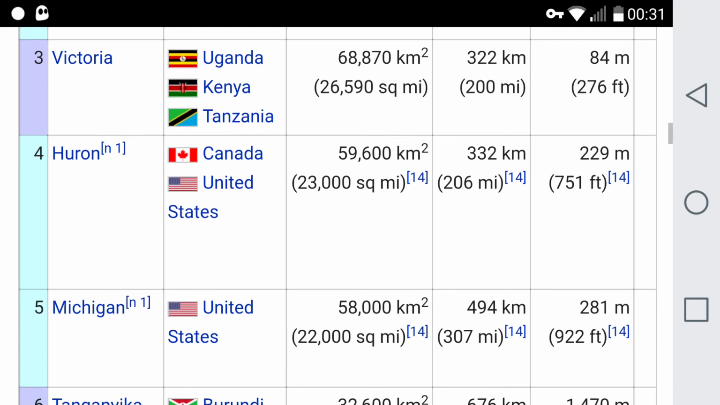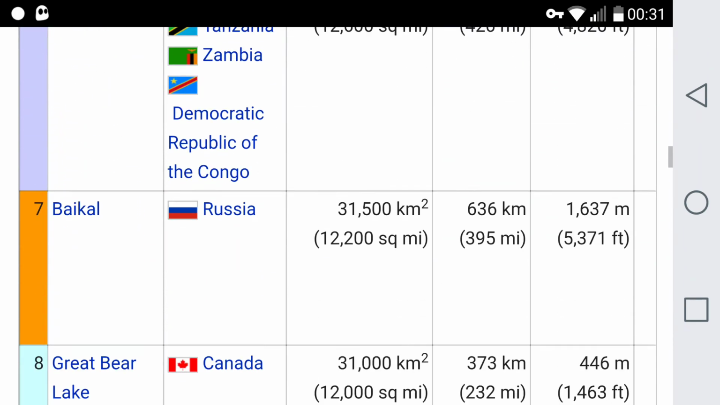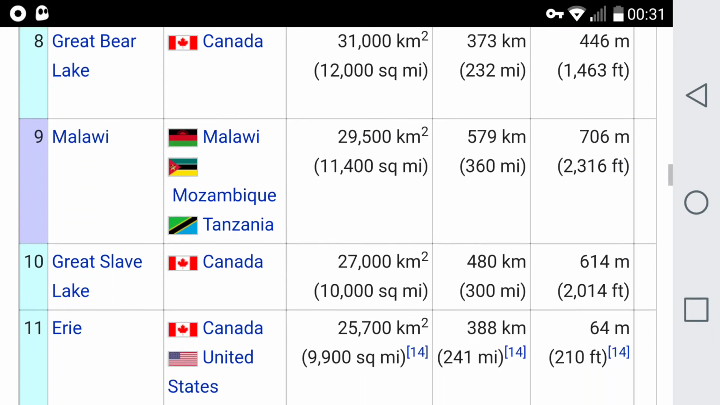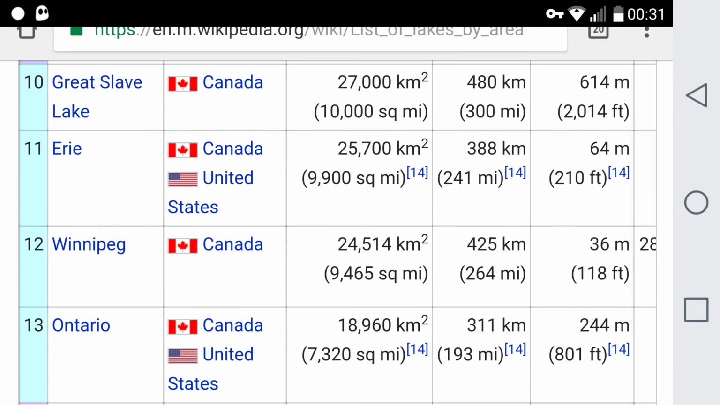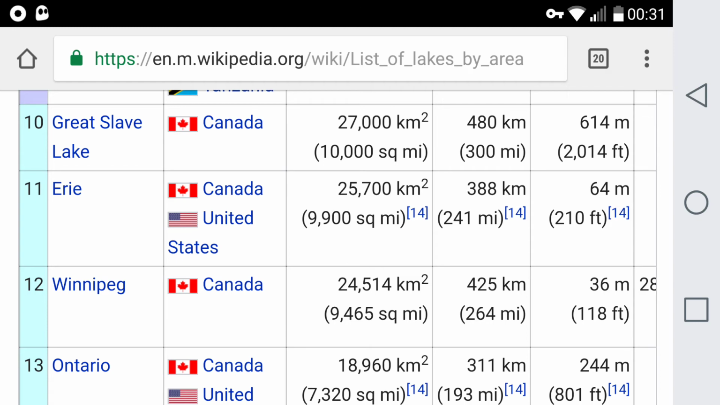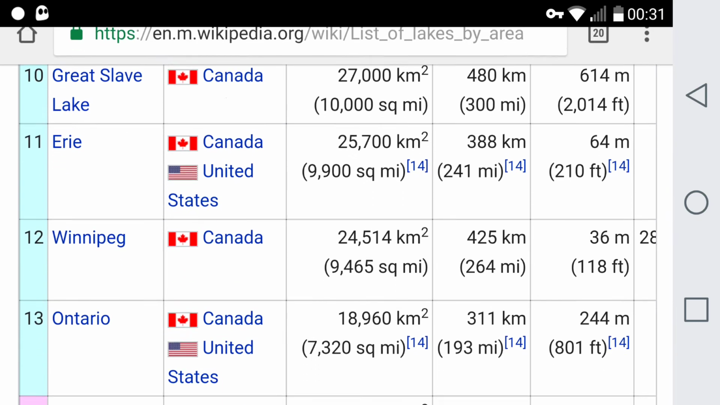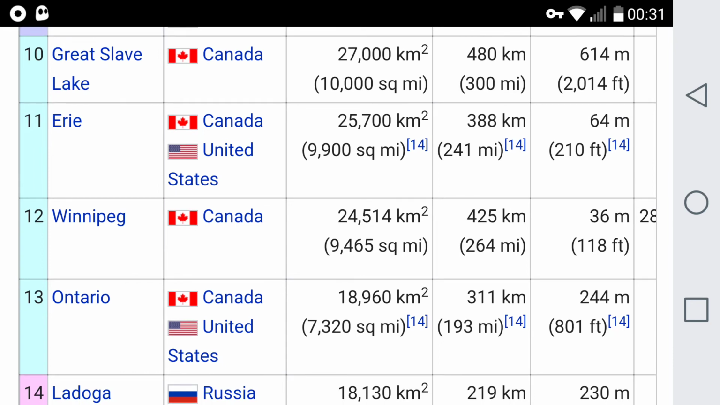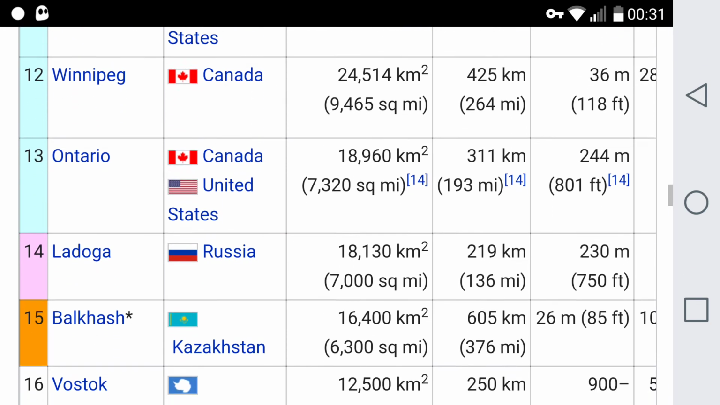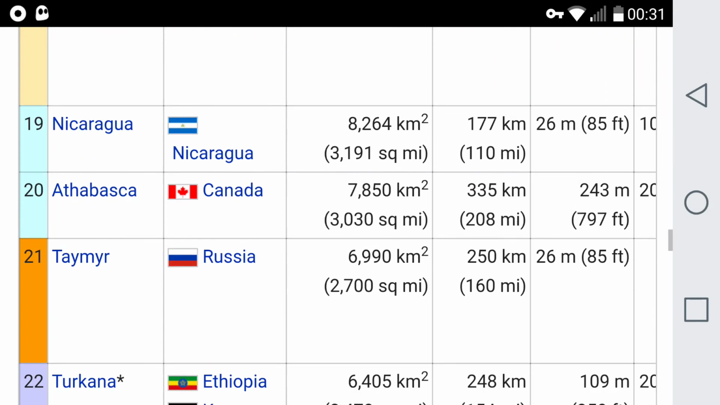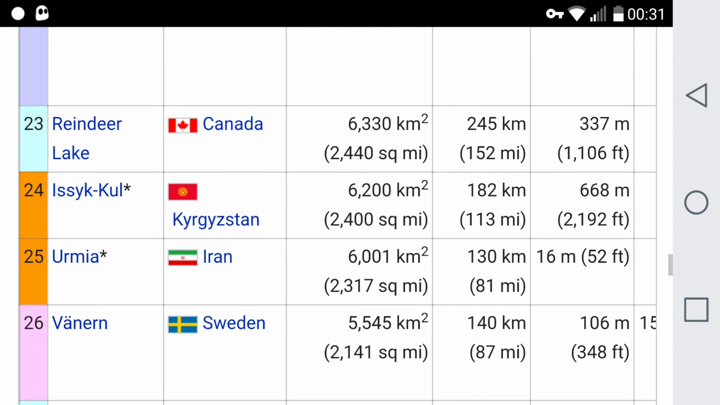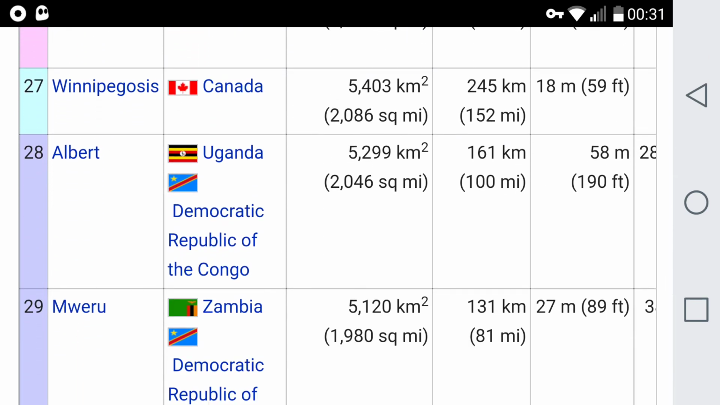Lake Victoria. The Great Slave Lake, 10,000 square miles, 300 miles long in Canada. Oh, Lake Erie, look, 9,900 square miles, 241 miles long. Winnipeg, Ontario. It's not getting a lot smaller now as we get down to the bottom, but we still get the drift. Still 100 miles long.